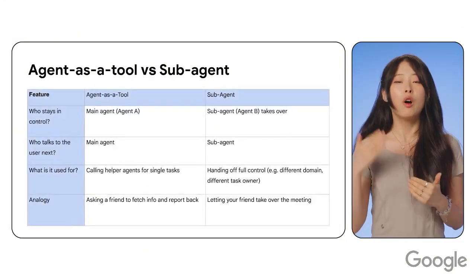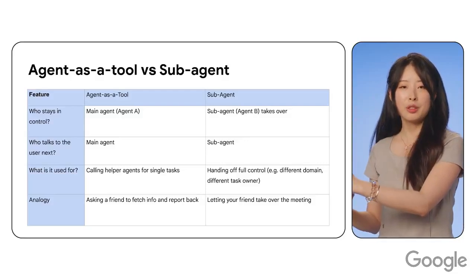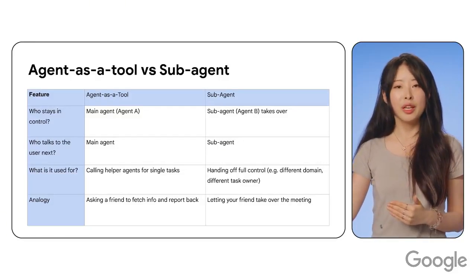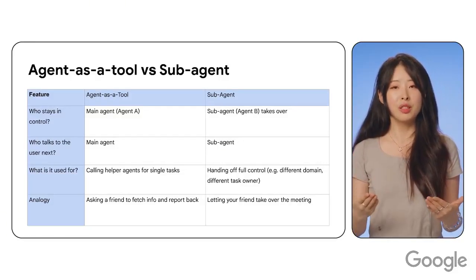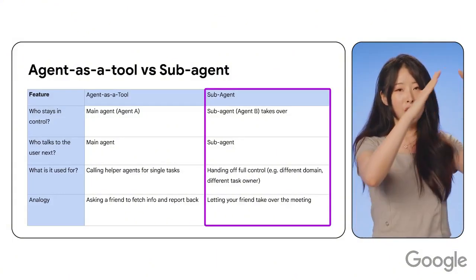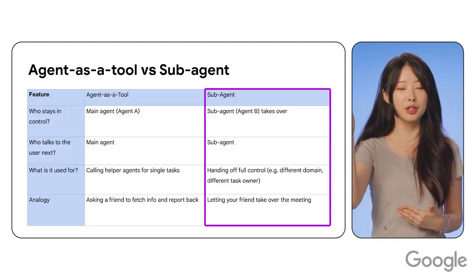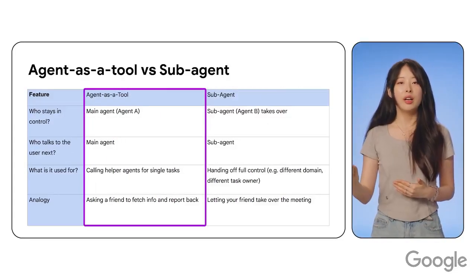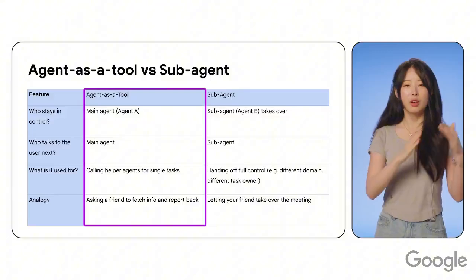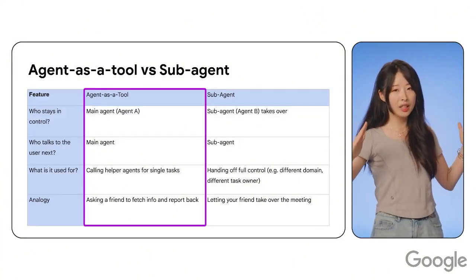So you may wonder, what is the real difference between agent as a tool and sub-agent? In this diagram on the screen, you can see the difference between them. To summarize, a sub-agent is part of an organizational chart and is always managed by its parent agent. An agent as a tool is like bringing in a consultant. You call them when you need them, but they're not part of your core hierarchy.